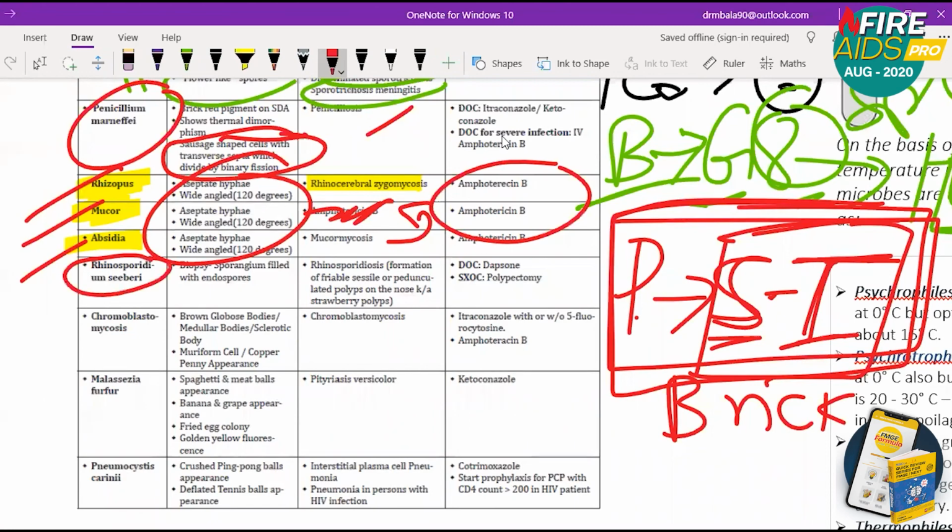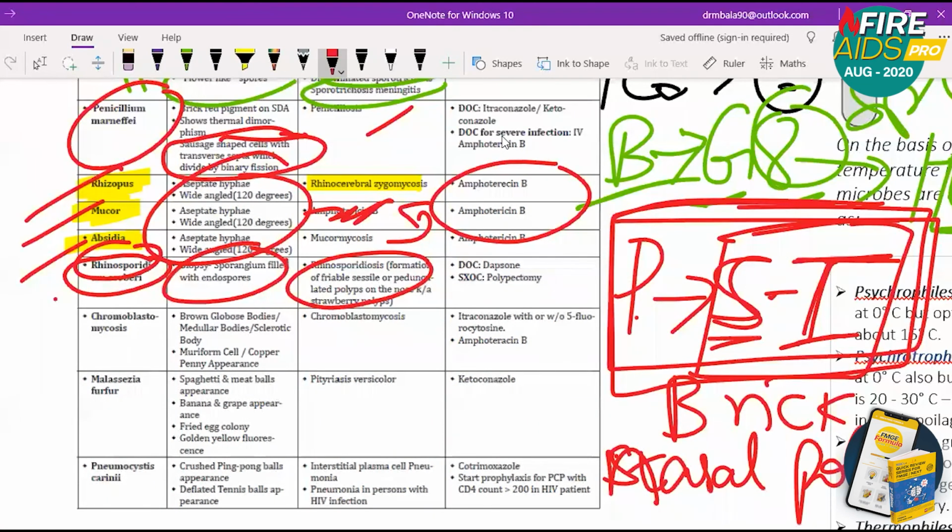Then Rhinosporidium seeberi. You can see sporangium filled with endospores. It causes rhinosporidiosis. Rhino means nose. So remember, strawberry polyp in nose, in other words, nasal polyp.